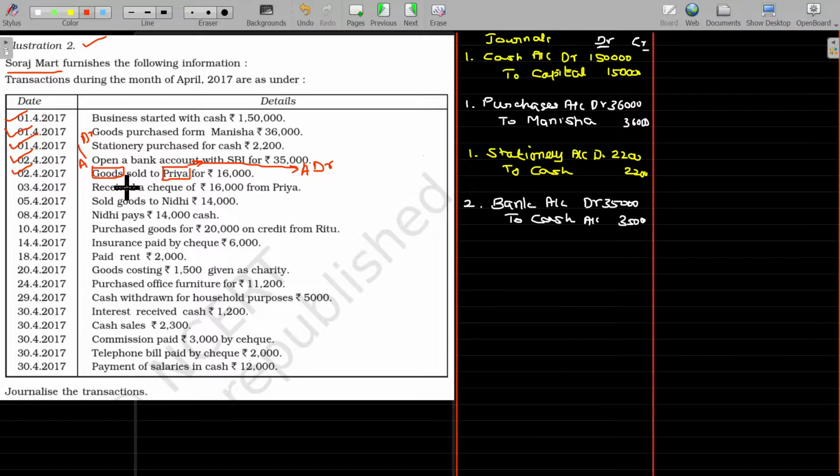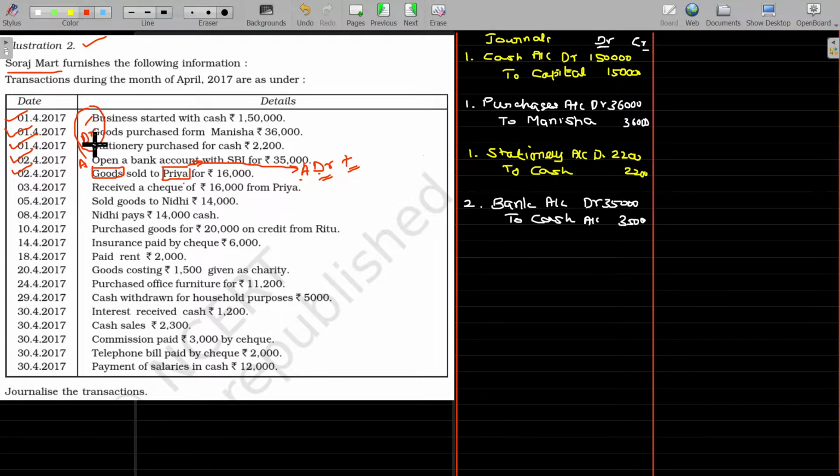Now, because of this sale, the goods we have is decreasing. So the debit balance is going to be subtracted. How can we reduce the debit balance? By crediting it, it may be decreased. And Priya account is also an asset, debit balance. Because of the sale, Priya has to pay us another 16,000 extra, so this debit balance is increasing. A debit balance increase can be passed as a debit only. I am debiting him again to increase the value. And goods value is usually debit. Because of the sale, the goods is going to be reduced, so I am crediting it.